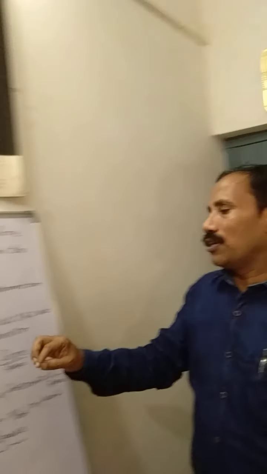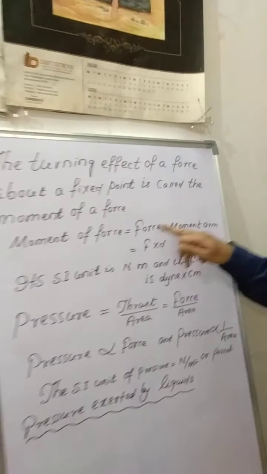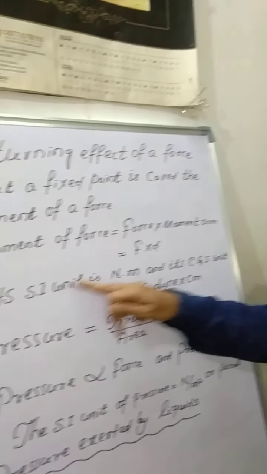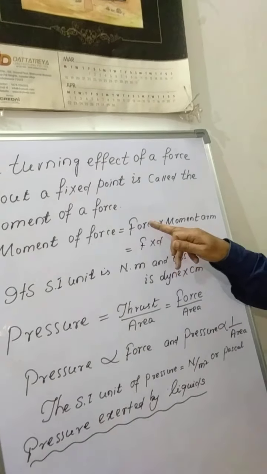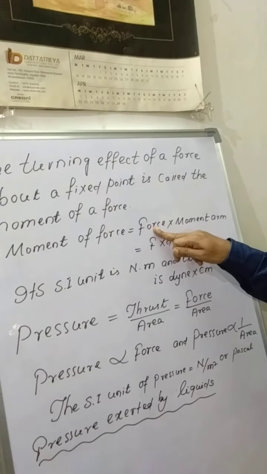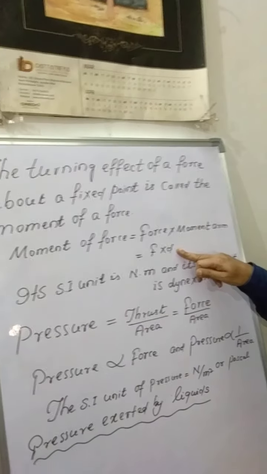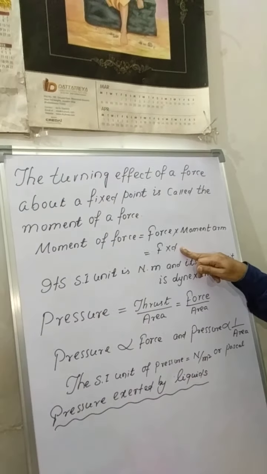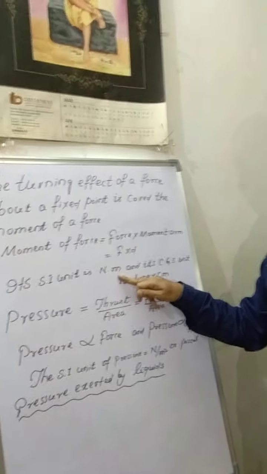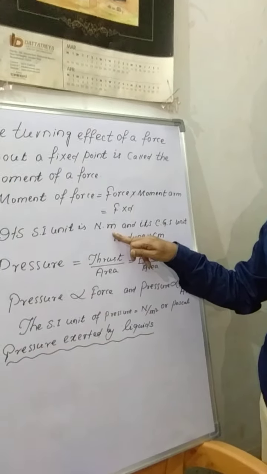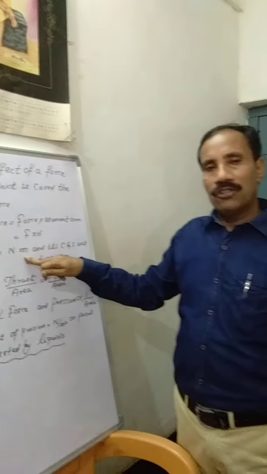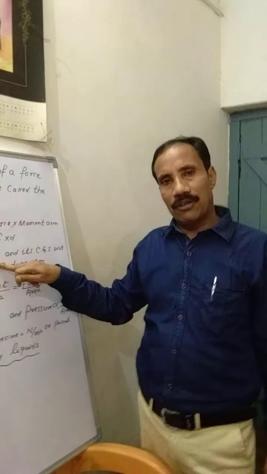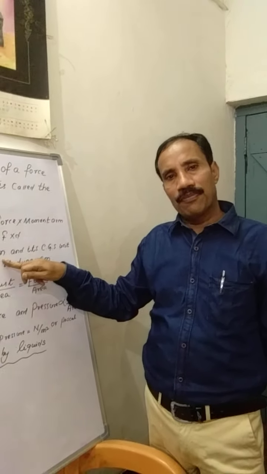Thus you see, the moment of a force is equal to force into moment arm. Its SI unit is Newton into meter. Why is it Newton into meter? Because the SI unit of force is Newton and the SI unit of distance is meter. Its CGS unit is dyne into centimeter. We know that the CGS unit of force is dyne and the CGS unit of distance is centimeter. Thus, the CGS unit of moment of force is dyne into centimeter.